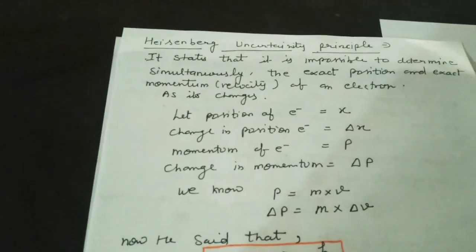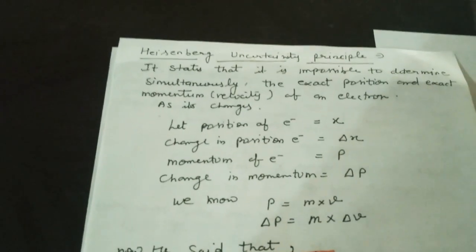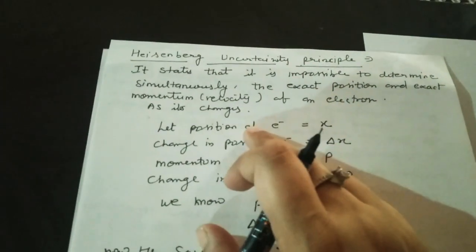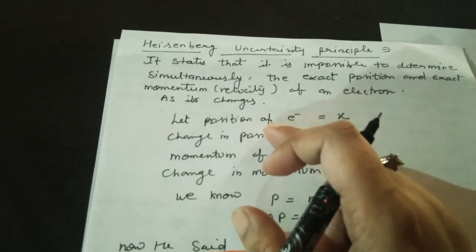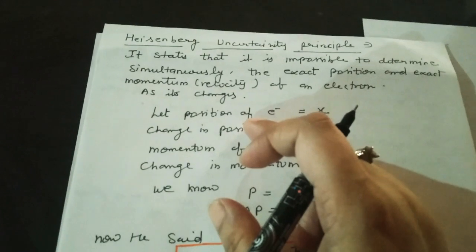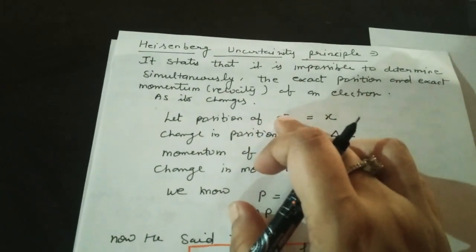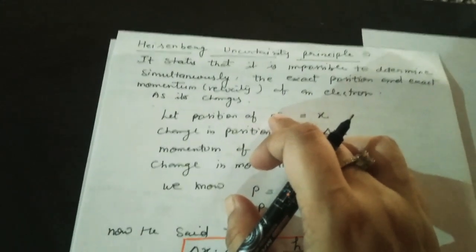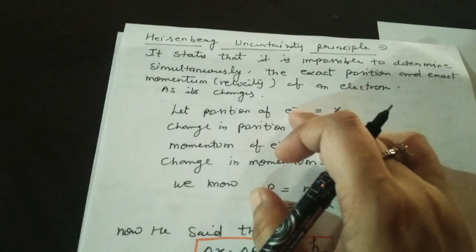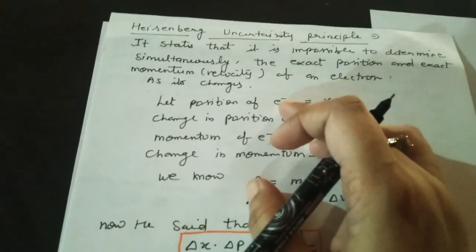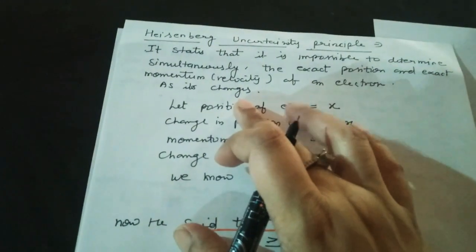Now we will go for the Heisenberg uncertainty principle. Heisenberg was the scientist who gave his uncertainty principle about the atom and the electron. He said that it is impossible to determine simultaneously the exact position and the momentum or velocity of an electron.